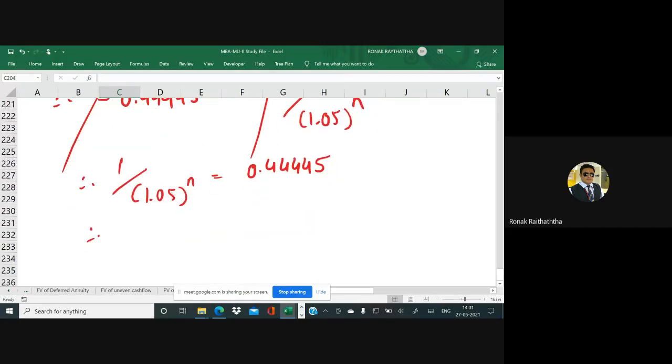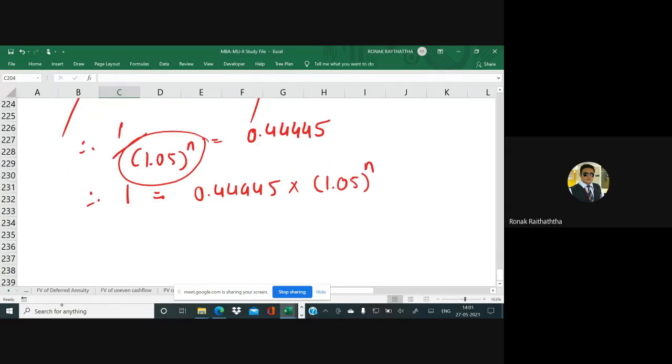Now, sir, therefore I can also write it like 1 equal to, here I have got something in the denominator. Let's take it to the right hand side, so it will come into multiplication there. 0.44445 multiplied by 1.05 raised to n.